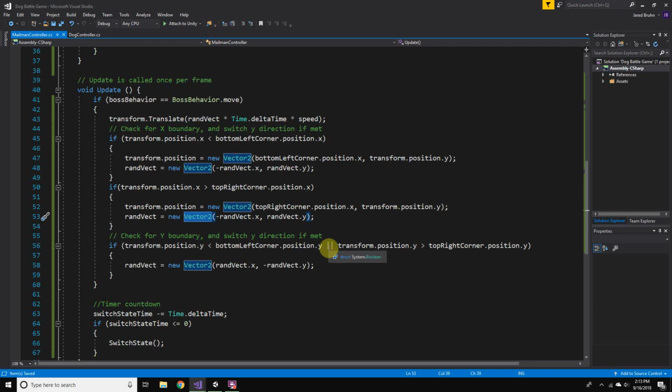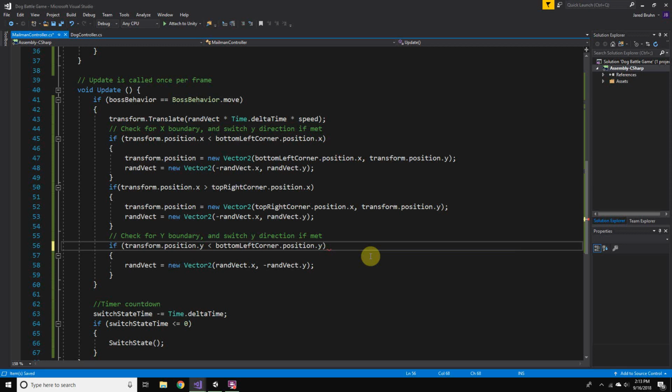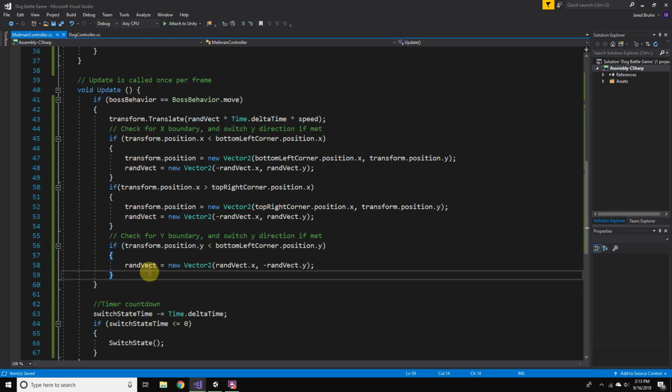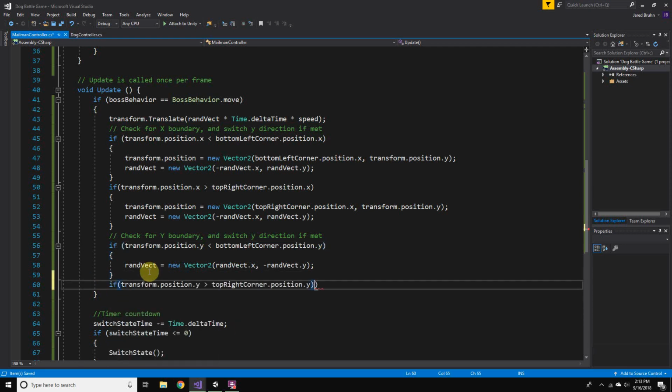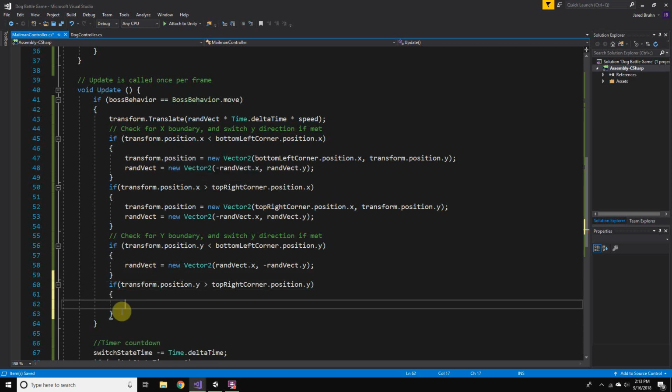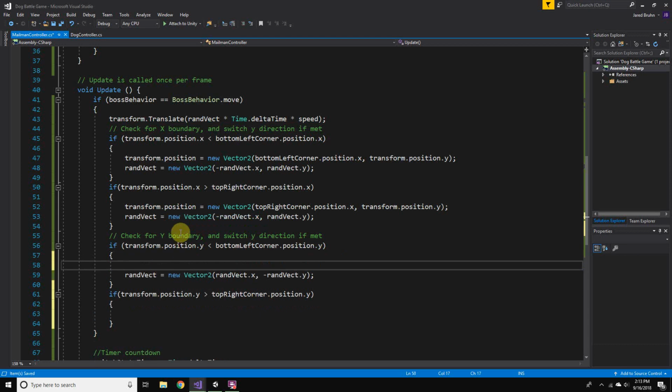With this guy, again, we'll delete the or, cut that out, and then make another if statement. And we will update the transform position.